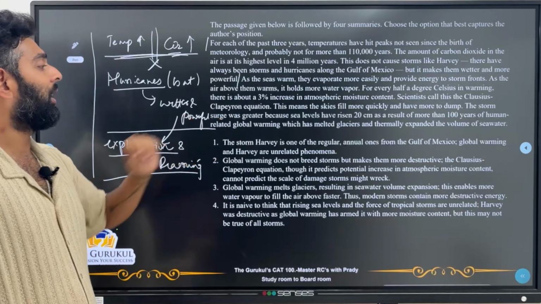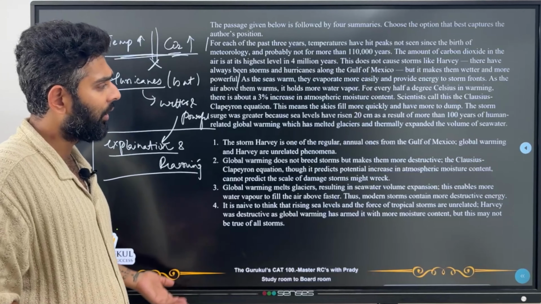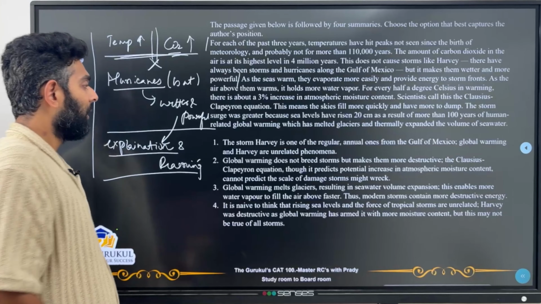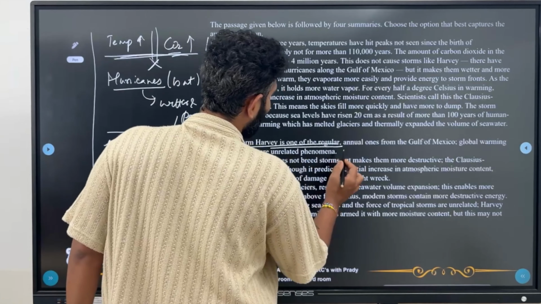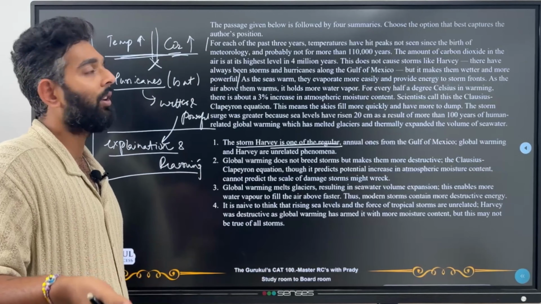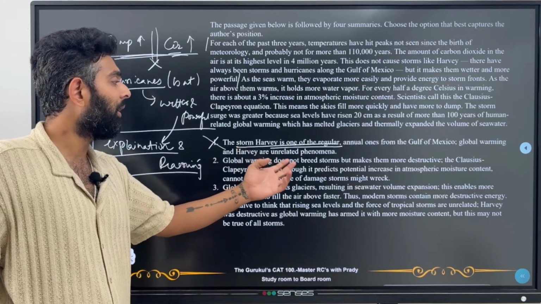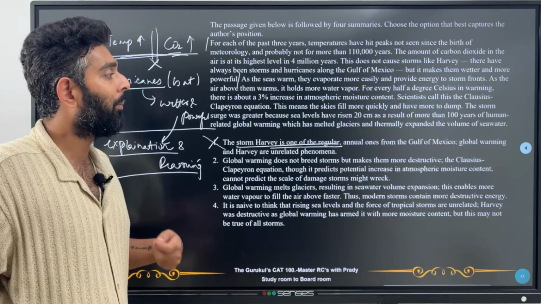So the storm Harvey is one of the regular annual ones from the Gulf of Mexico. Global warming and Harvey are unrelated phenomena. Okay, now see, the storm Harvey is not a regular one. There are storms like Harvey that keep on happening, but it's not Harvey itself. So we can take off one.